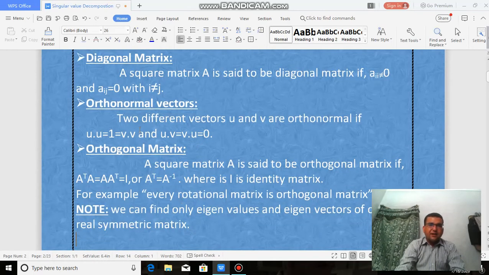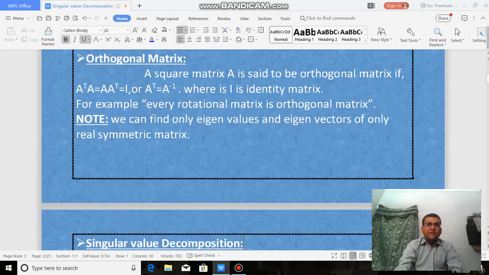Next is the orthogonal matrix. A square matrix A is said to be an orthogonal matrix. What is a square matrix? A matrix in which the number of rows is equal to the number of columns is called a square matrix. If A transpose A equals A A transpose equals identity, or if we apply A inverse on both sides, then we get this equation. Then a square matrix is called orthogonal if it satisfies this condition, where I is the identity matrix of the same order as matrix A. For example, every rotation matrix is an orthogonal matrix.